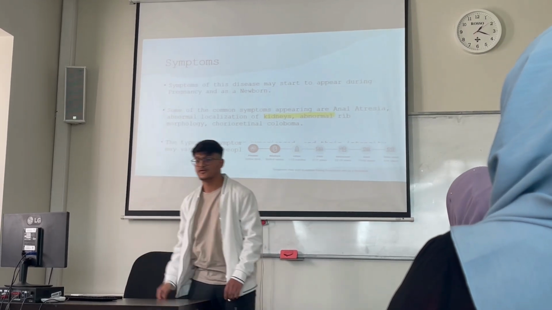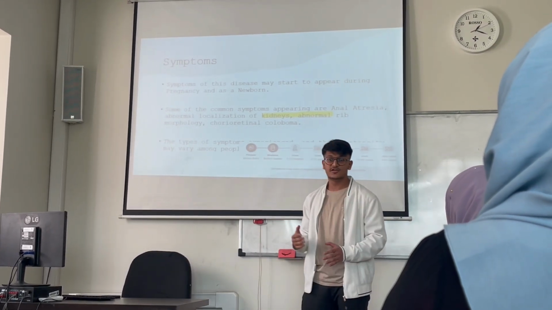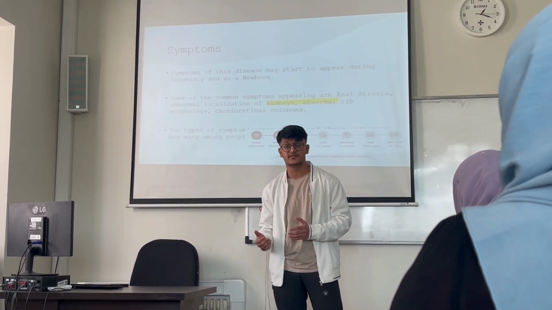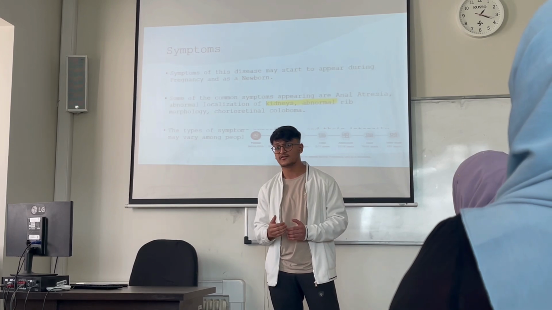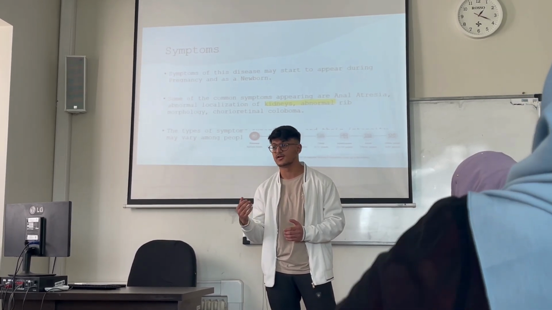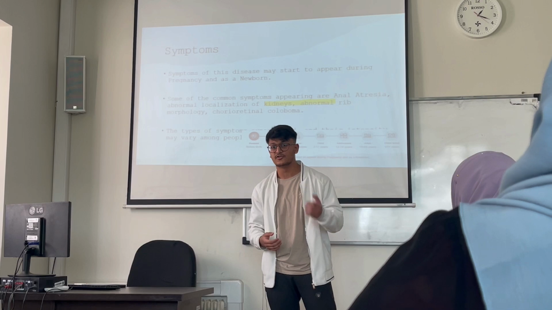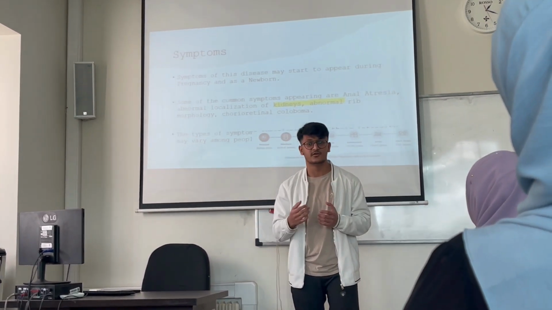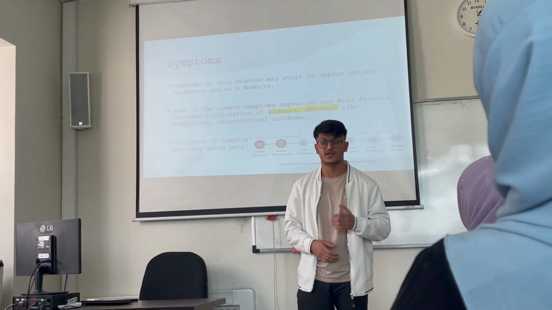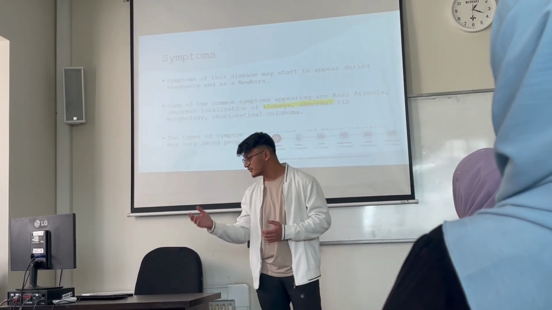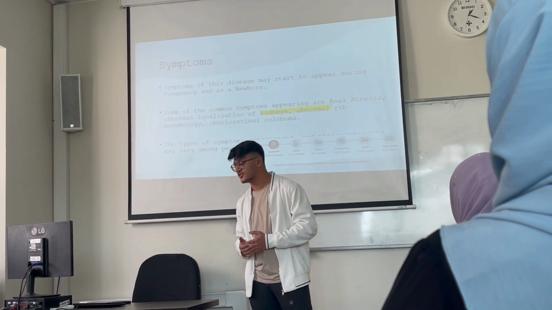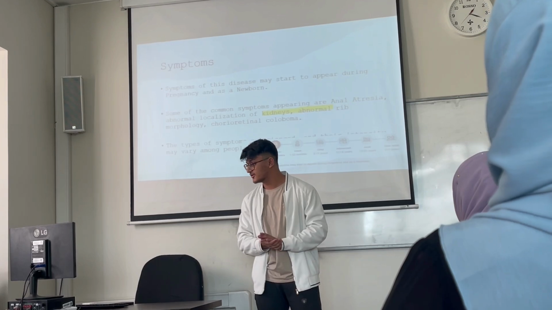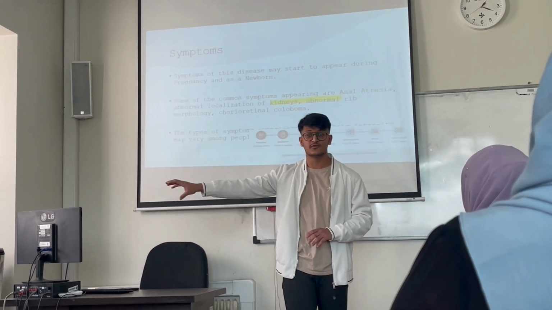What are the symptoms? Initially, this disease may start to appear during pregnancy and as a newborn. During pregnancy, you can identify it using tests such as amniocentesis or ultrasound, because there are going to be deformities in the body, such as rib morphology and so on. Some of the common symptoms are anal atresia, abnormal localization of kidneys, abnormal rib morphology, and chorioretinal coloboma. These are just a few of the symptoms.